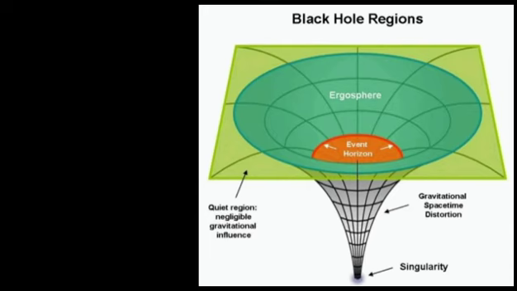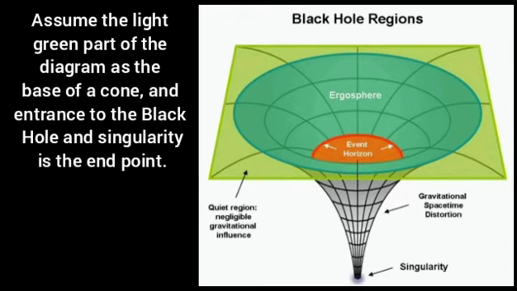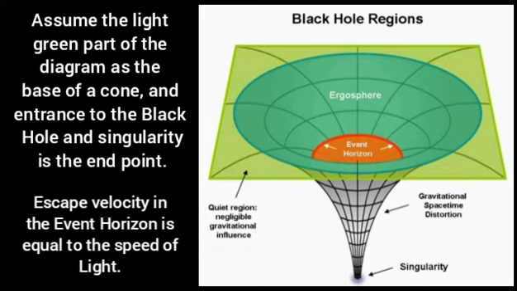The most discussed part of a black hole is its event horizon. The structure of a black hole can be temporarily compared to a cone. Its space keeps decreasing as you go deeper into it. The circular base of the cone is the entrance of the black hole, where the tip point is the end. This end point is called the event horizon. In the event horizon, the escape velocity is highest, the speed of light, as that's the place where gravity is strongest. The escape velocity is the speed of light. So light becomes bound in the event horizon.